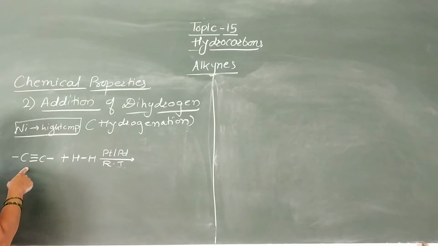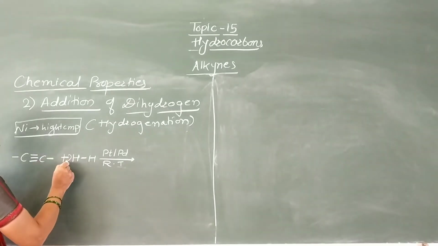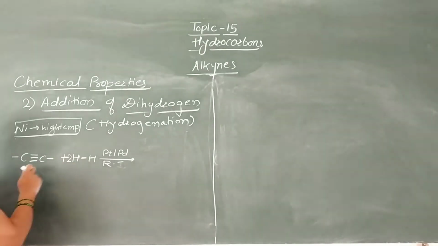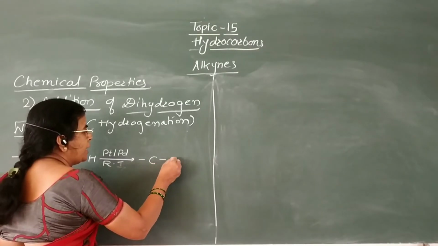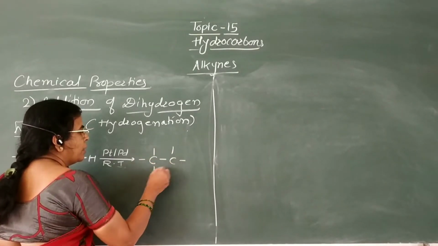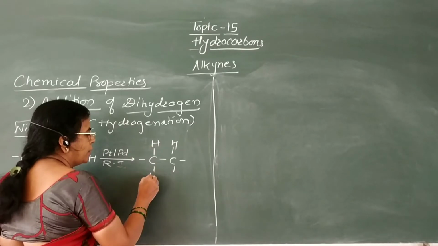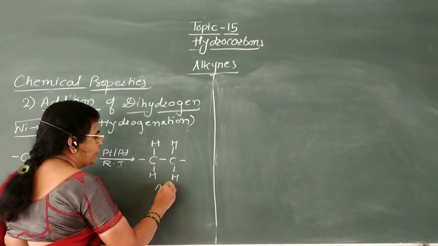Now here there is carbon-carbon triple bond, therefore two H2 molecules are added to form corresponding alkane. This is alkane.